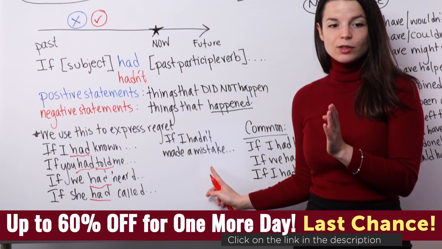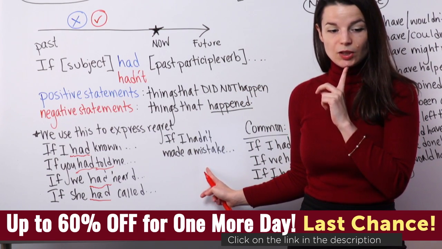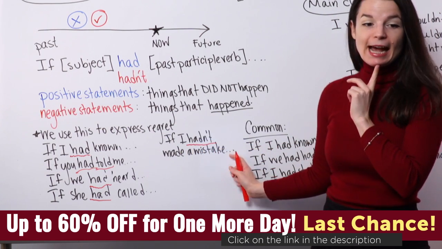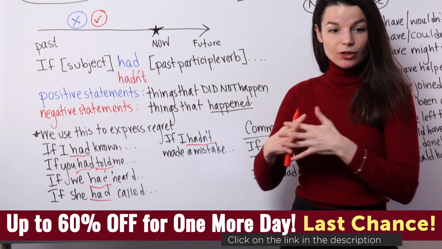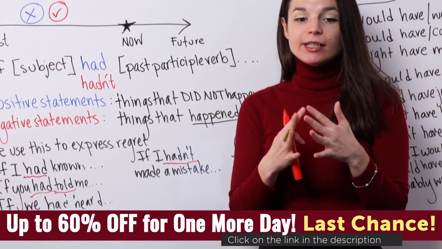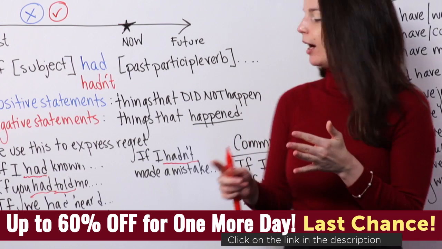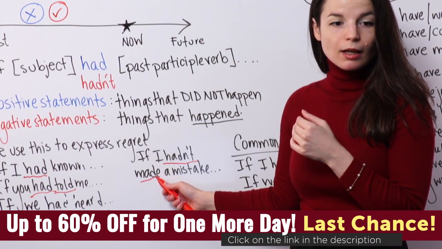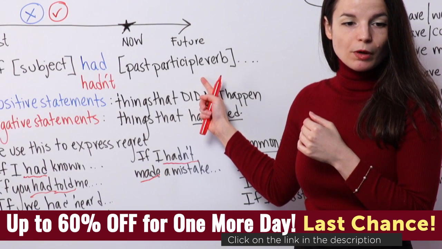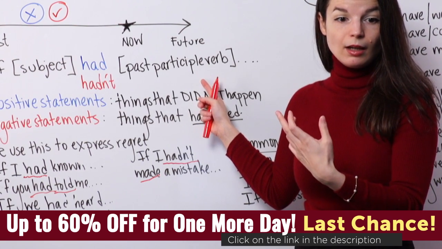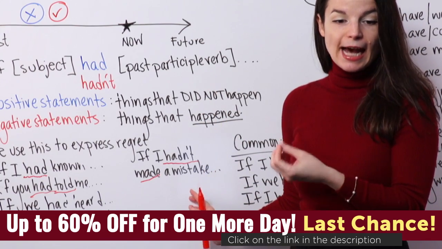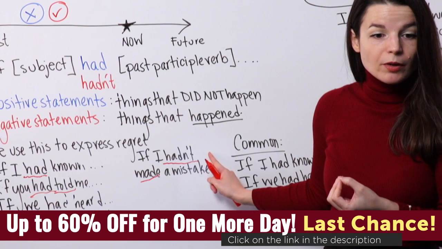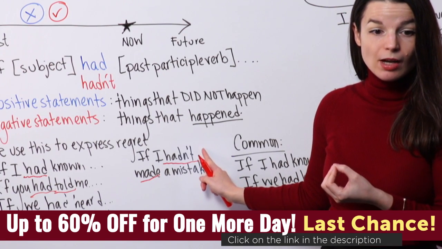But let's compare this to one really common negative expression, which is if I hadn't. So this is the reduced form, the contracted form, of if I had not. If I had not made a mistake. So made, M-A-D-E, is the past participle form of make, to make a mistake. But we need to change it. If I hadn't made a mistake, something would have happened. So I'm using the negative form, had not.